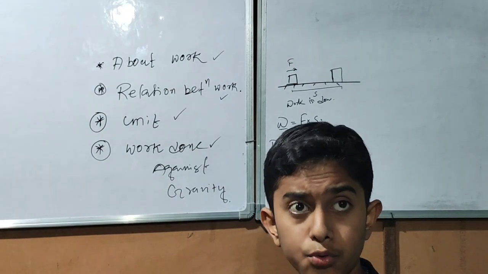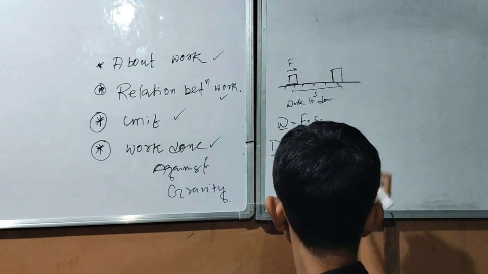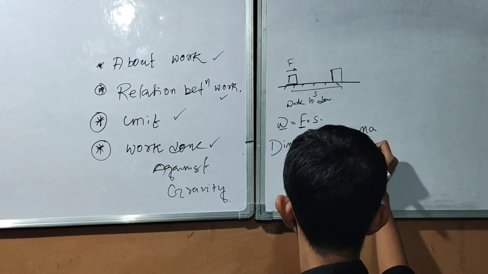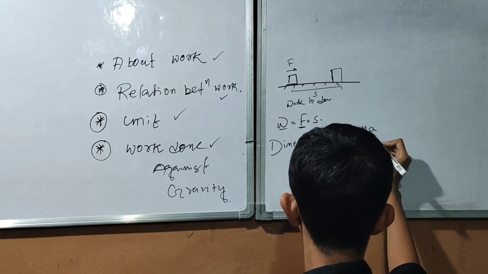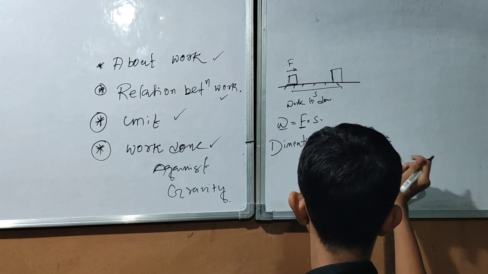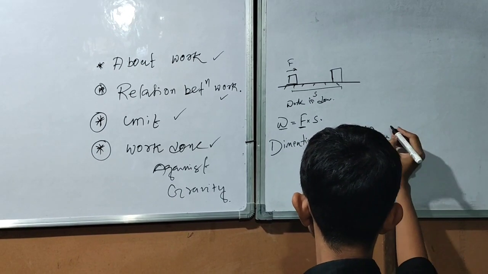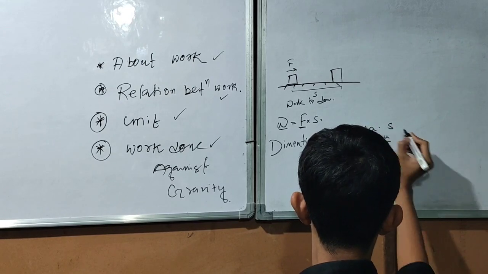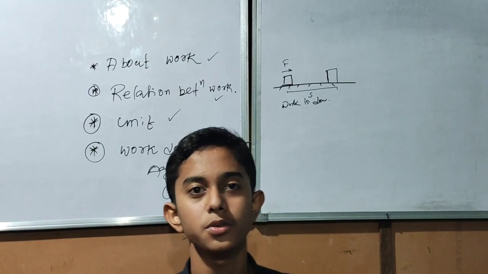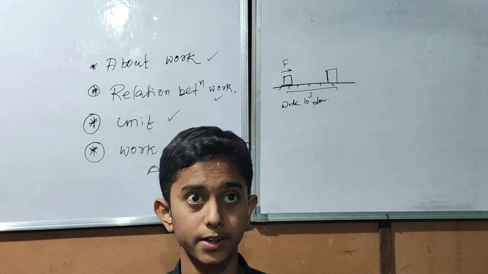How can we define force in terms of fundamental units? As we know, F equals ma, mass into acceleration, and acceleration equals v minus u by t, into s, equals m. Now we are going to discuss the unit of work done.